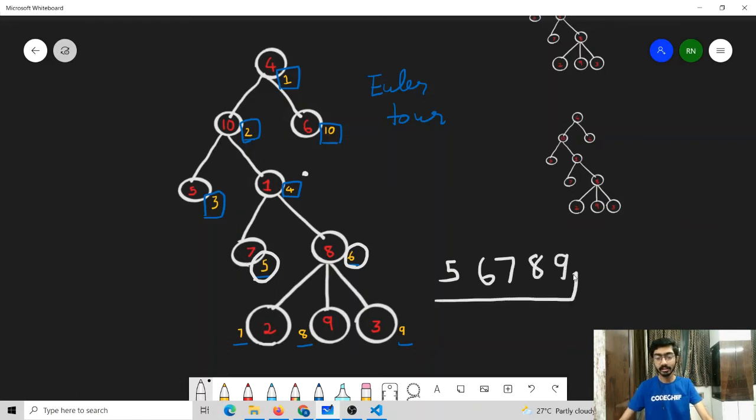This is a range. Similarly, if we try to find the order of all the nodes which lie in the subtree of 8, we are going to get 7, this 8 and this 9. So we can note that the order of all the nodes which lie in the subtree of a given node are going to lie in a particular range.